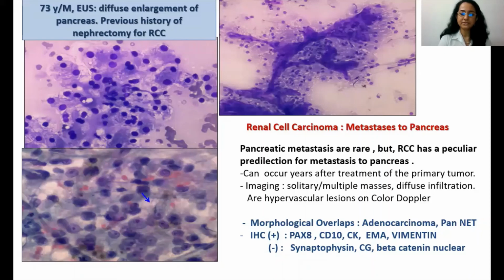On imaging, it may show solitary or multiple masses or present as a diffuse infiltration of pancreas, as was seen in this case. These are hypervascular lesions on color Doppler, and this can be a pointer towards the diagnosis. Morphologically, they have to be differentiated from adenocarcinoma and pancreatic neuroendocrine tumors, especially the lipid-rich variant. Immunohistochemistry can be helpful. These are positive for PAX8, CD10, cytokeratin, EMA, and vimentin, while they are negative for the neuroendocrine markers and for beta-catenin.